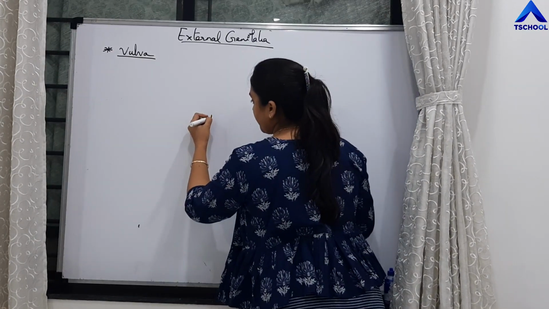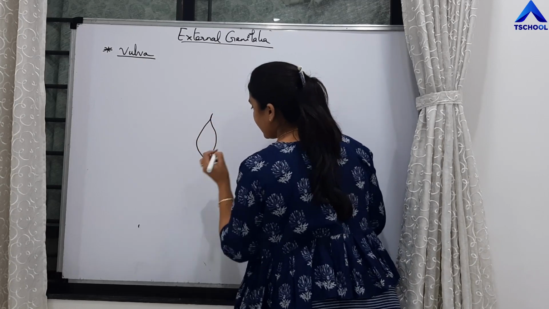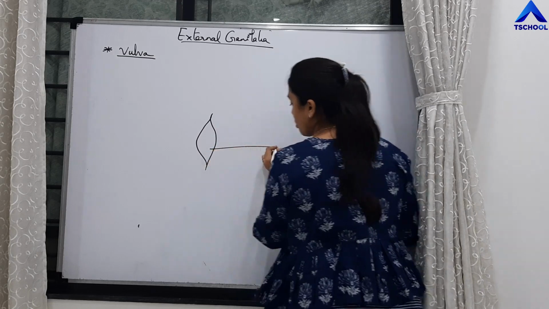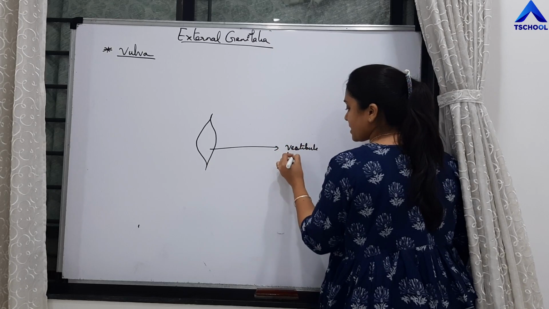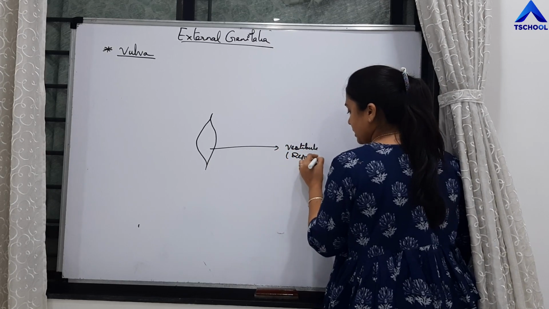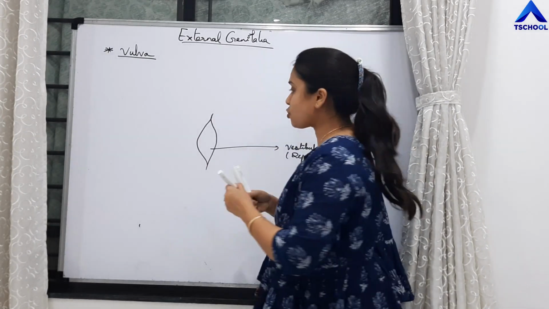Right? So what are the parts? So there is first a depression, right? That depression is called as vestibule, right? So vestibule is a depression. This vestibule will possess two openings.